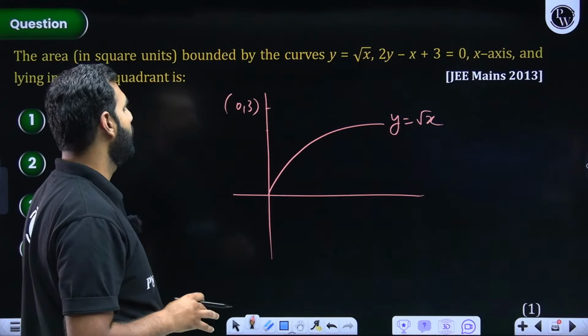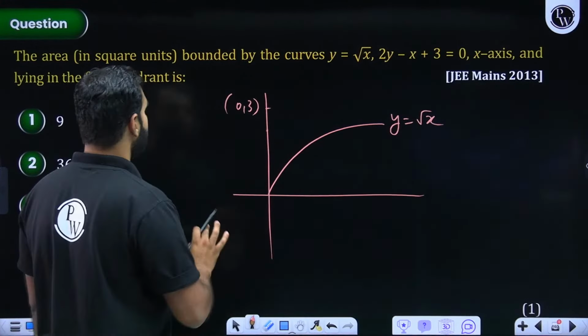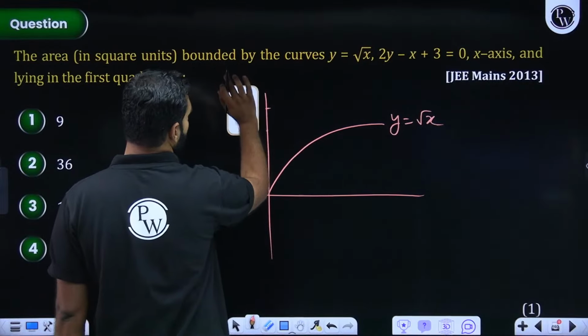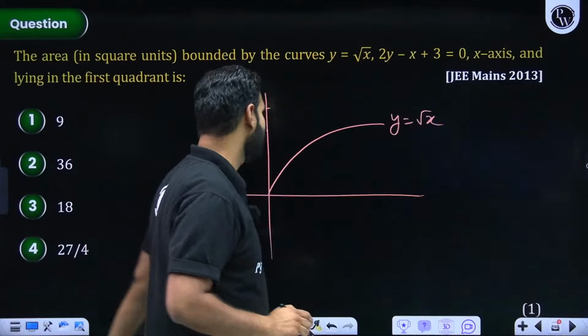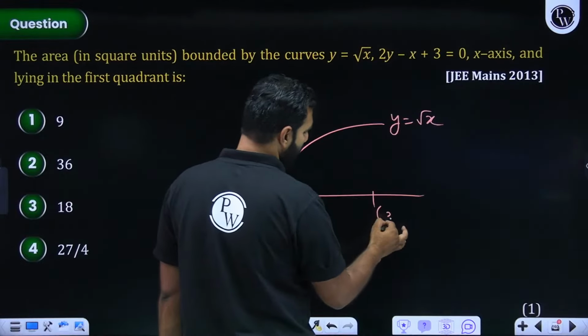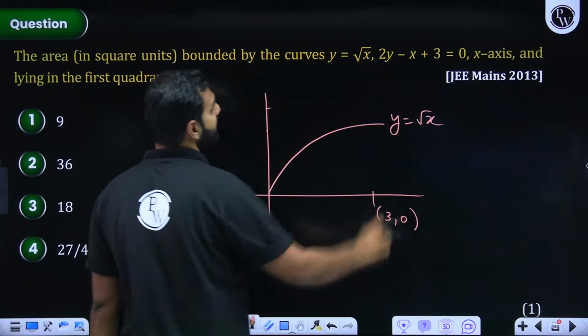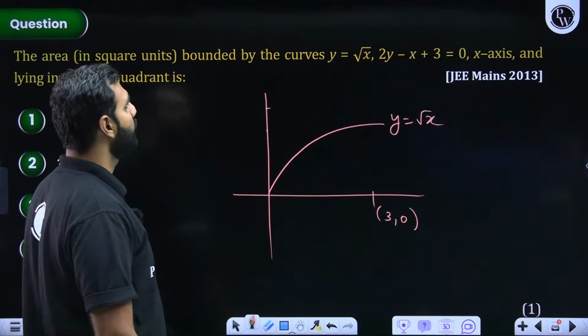Let me correct myself. I'm really sorry. Where is my mind today? When y is 0, x is 3. So this is where 3 comma 0 will be. And when x is 0, y is 3 by 2, right?